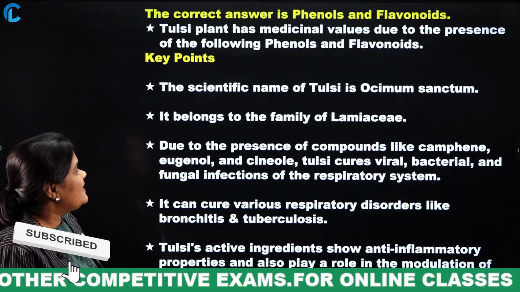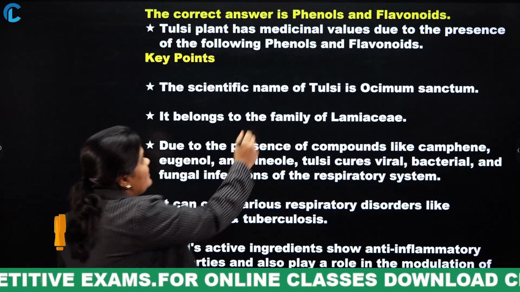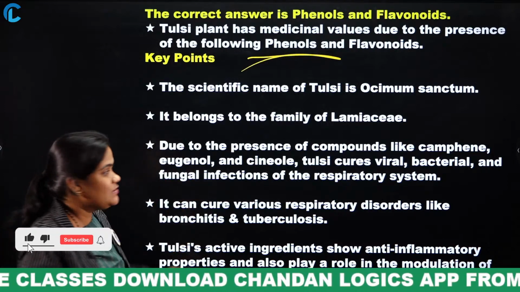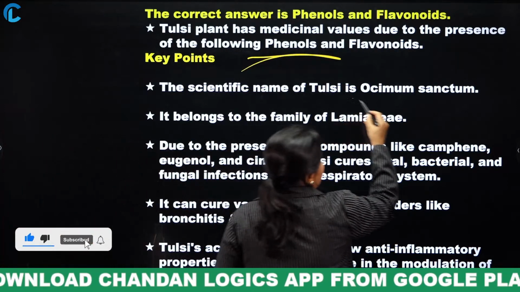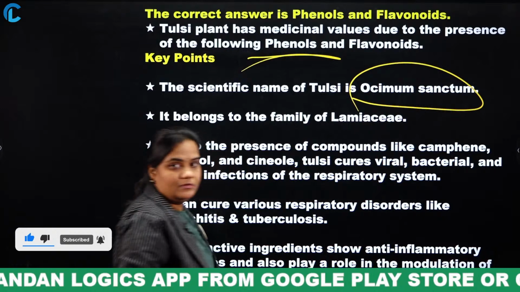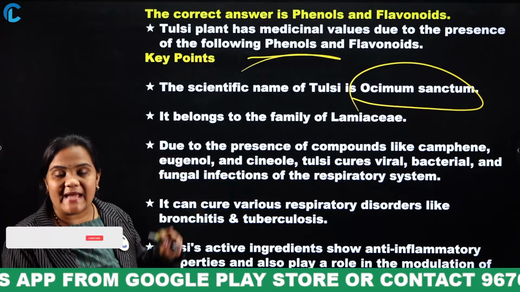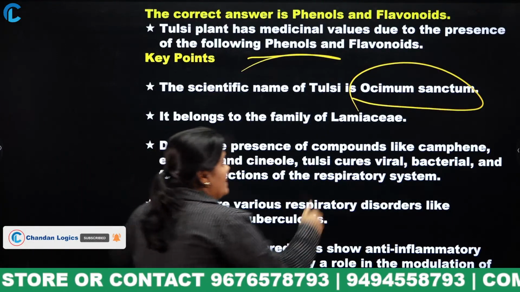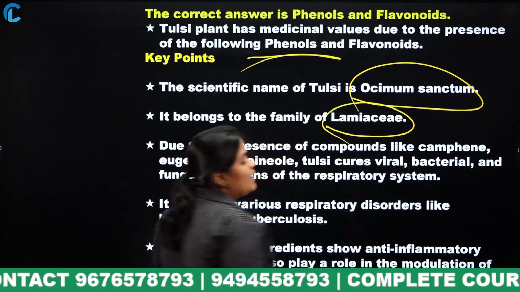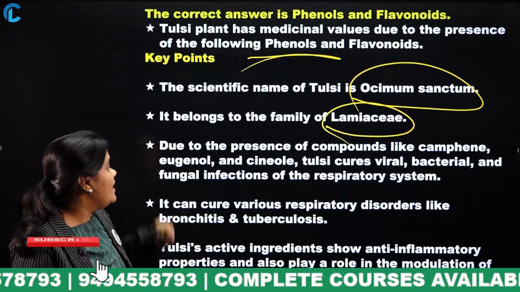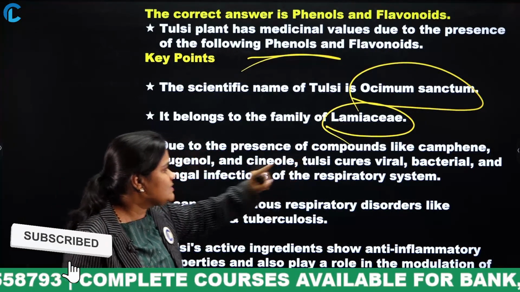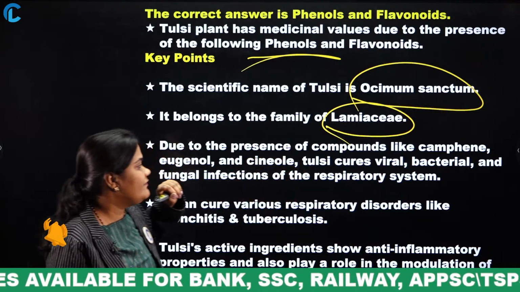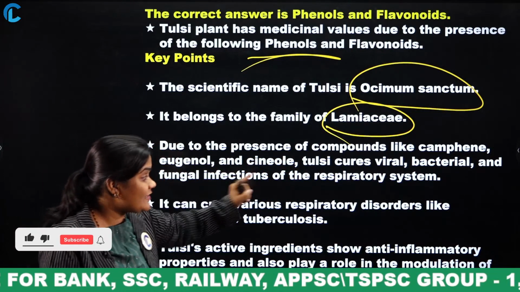Tulsi plant has medicinal values due to the presence of phenols and flavonoids. The scientific name of tulsi is very important: Ocimum sanctum. It belongs to the family Lamiaceae. Due to the presence of compounds like camphene, eugenol and cineole, tulsi curbs viral, bacterial and fungal infections of the respiratory system.